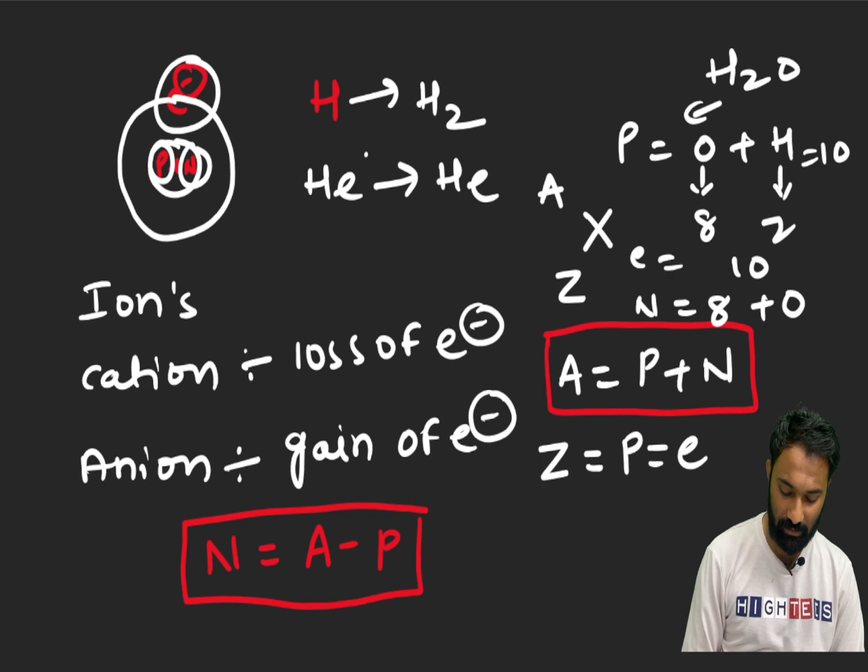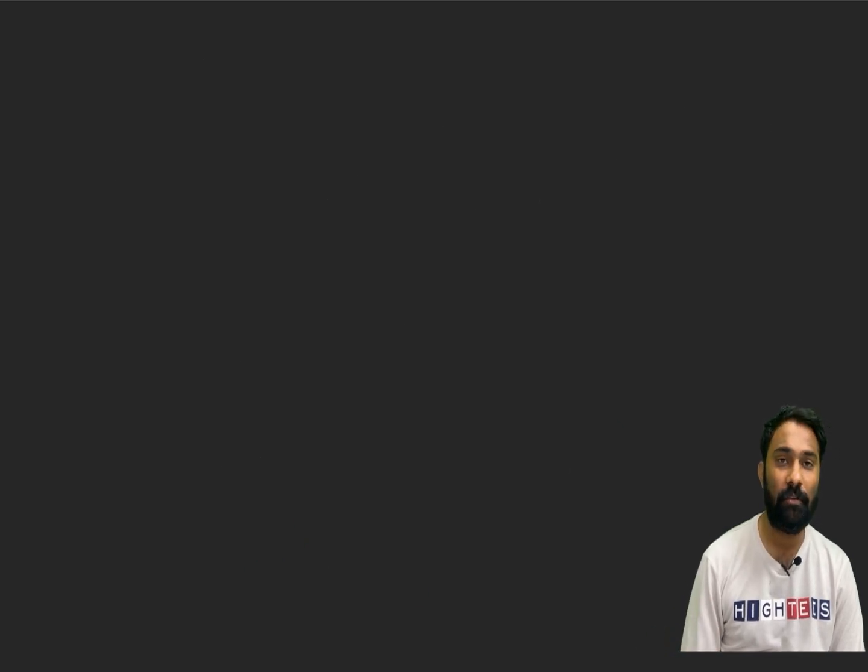Now, today we are going to start our lecture on the basics of the periodic table. To understand it very clearly, first I want to explain the atom and its orbits. I think you have already studied this in your lower classes. This is our nucleus. This nucleus contains protons and neutrons.